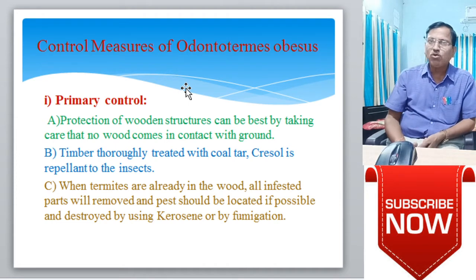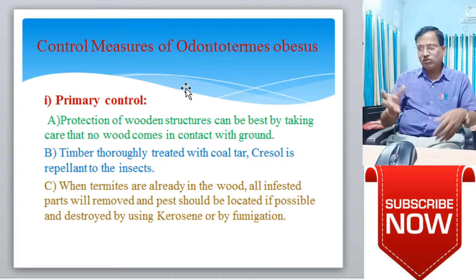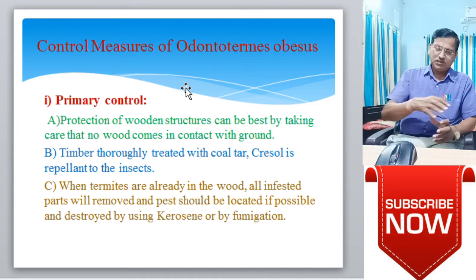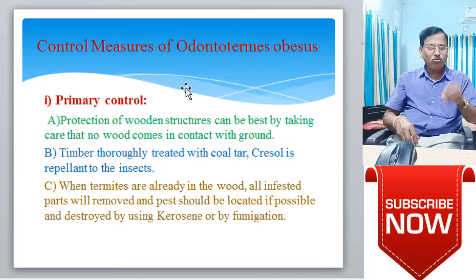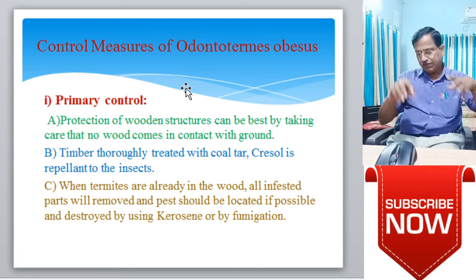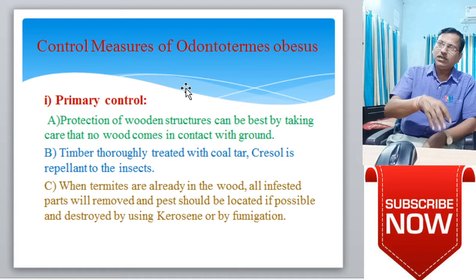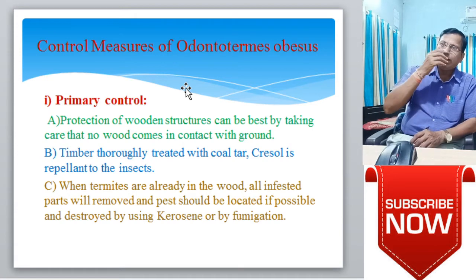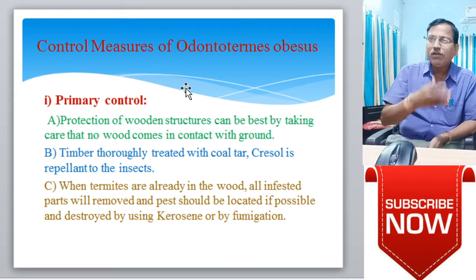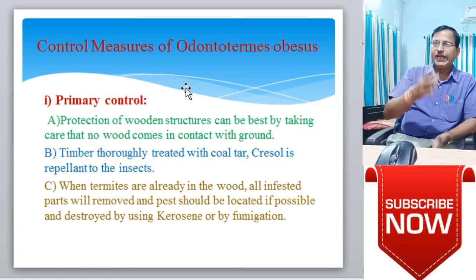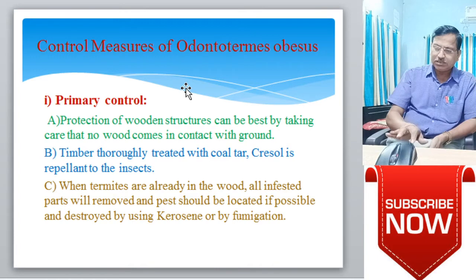Second, the timber is thoroughly treated with coal tar. Creosote is a repellent to insects. Many times we use it on timber, particularly on wooden materials that are growing, staying, or stored in the soil. Creosote coating repels the pest, so they do not attack these structures directly.